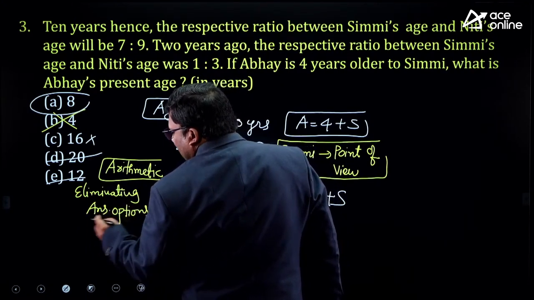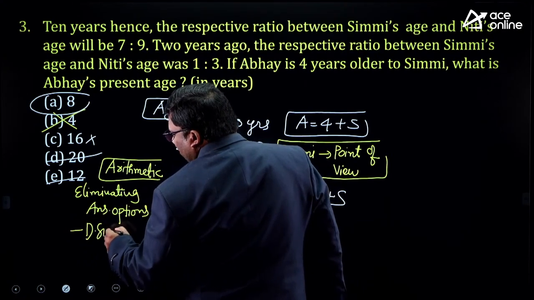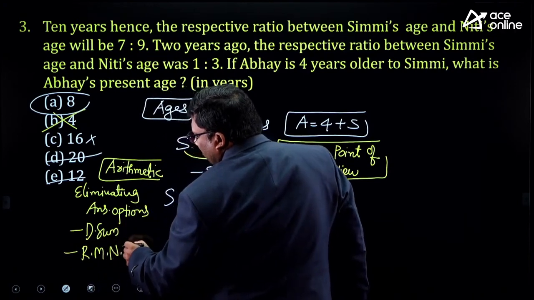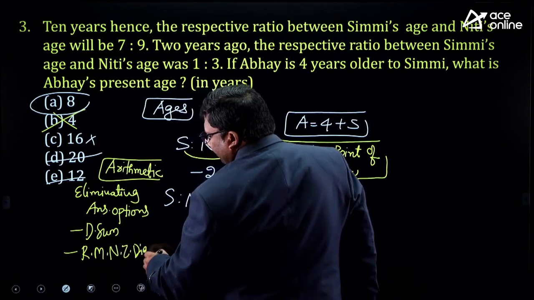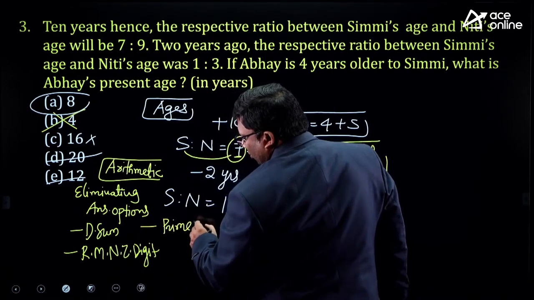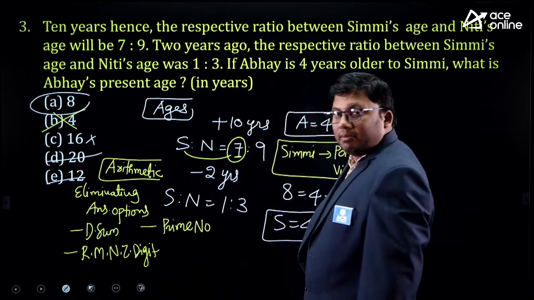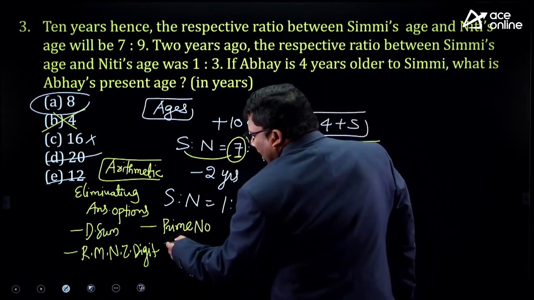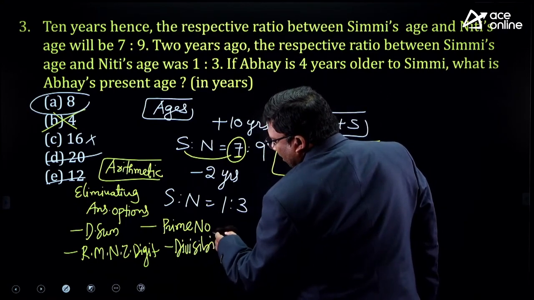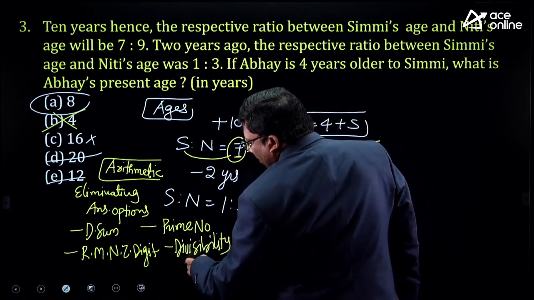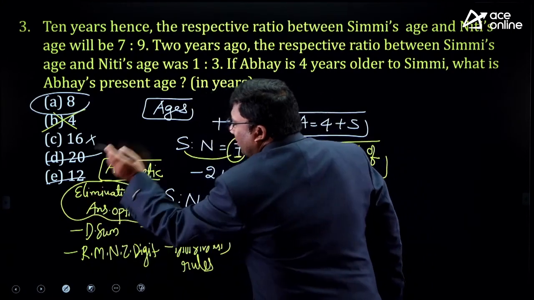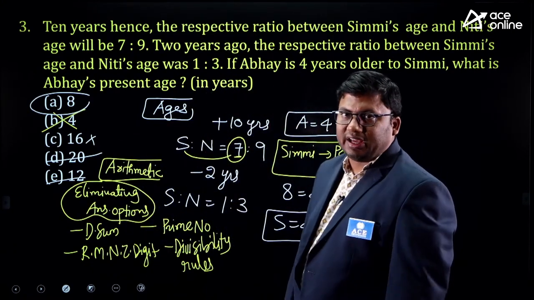By using the digital sum approach, the rightmost non-zero digit approach, the prime number divisibility approach, and also at times the divisibility rule of composite numbers. These are the 4 important concepts used to eliminate answer options, especially in the arithmetic area.